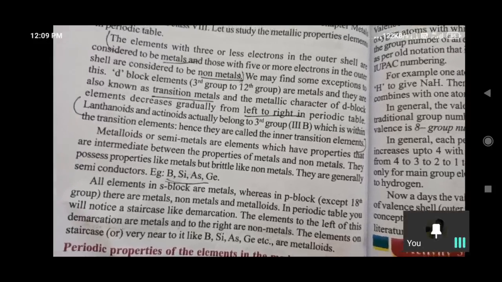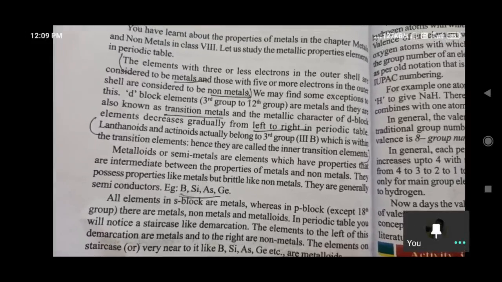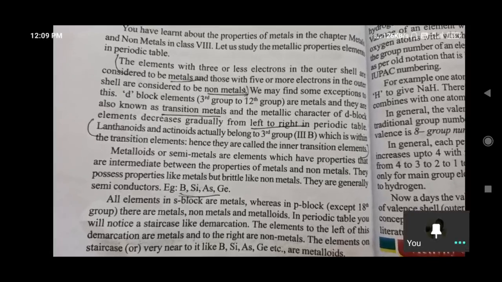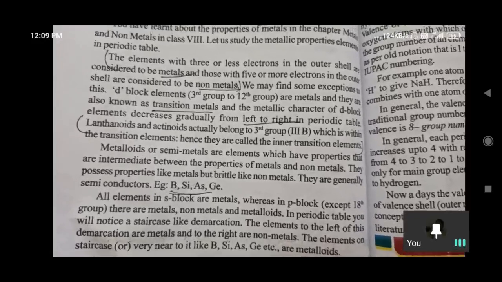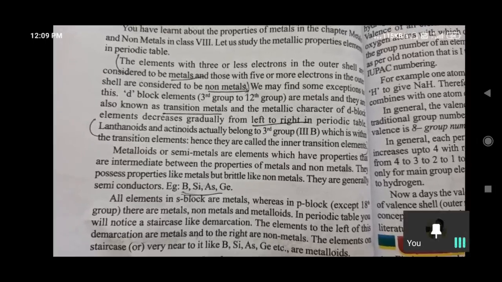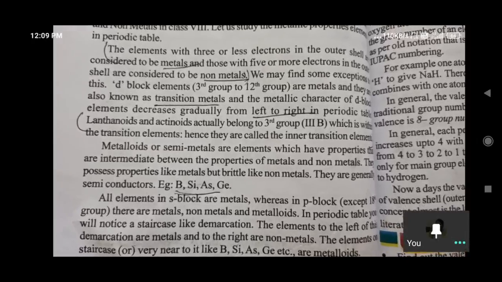18th group has metals, metalloids, and non-metals also in that group. In the periodic table you will notice a staircase-like demarcation, and the elements to the left of this demarcation are metals, right of this demarcation are non-metals. The elements on that staircase are metalloids.